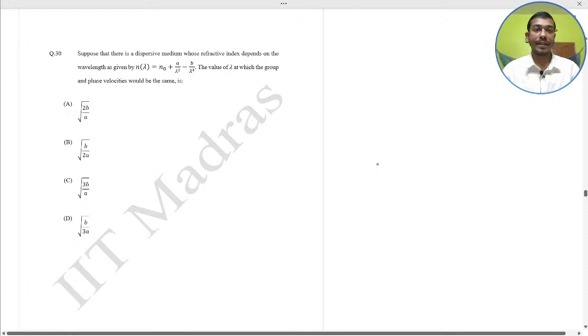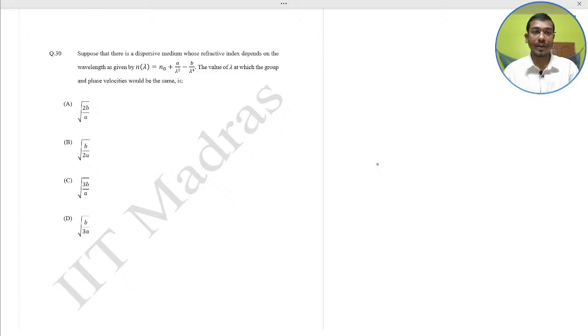Suppose there is a dispersive medium whose refractive index depends on the wavelength as n equal to n naught plus a by lambda square minus b by lambda to the power 4. Find the value of lambda at which the group and phase velocity would be the same. This is a very important question. Every year one or two questions come from IIT JAM, one for the MCQ and another for the MSQ. Group and phase velocity.